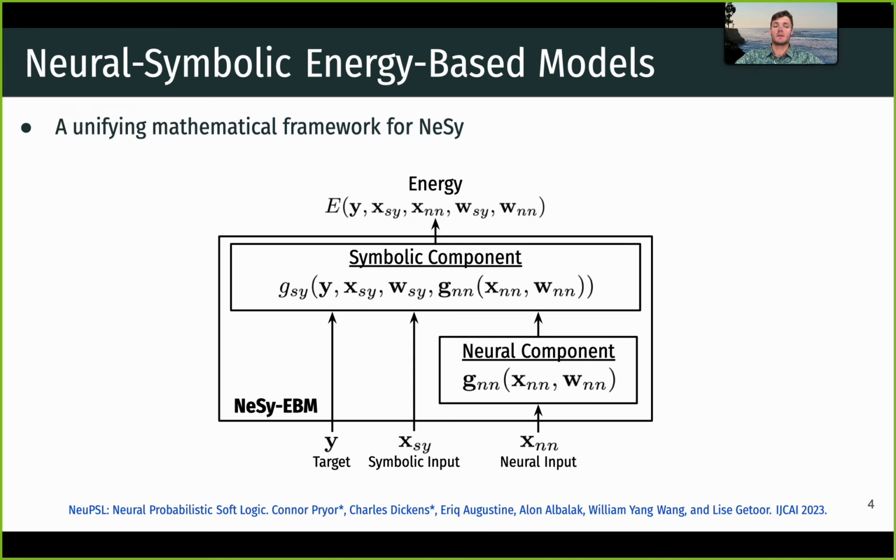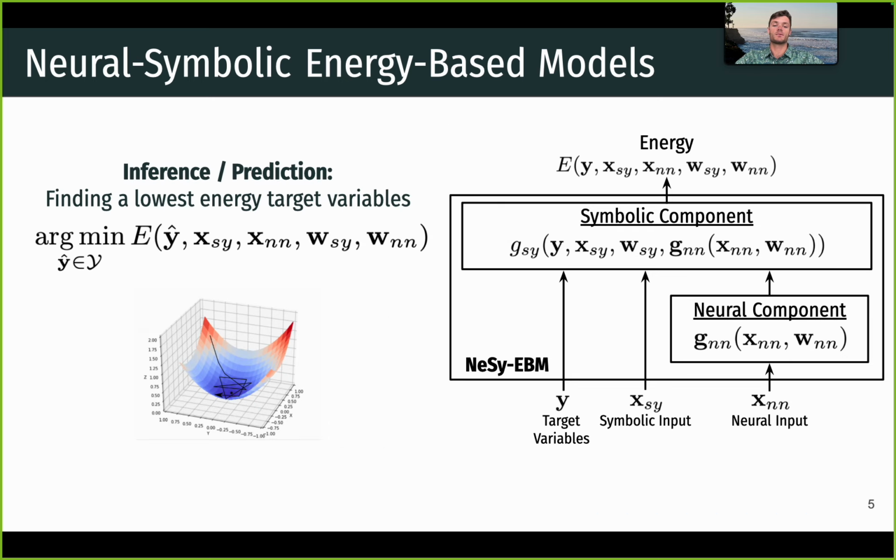And simply put, NeSy EBMs are compositions of neural and symbolic components that define an energy function to quantify the compatibility of variables. Predictions from a NeSy EBM are variables with the highest compatibility or lowest energy. And these predictions are obtained through an optimization process that minimizes the energy function. And this inference process in a NeSy EBM is where reasoning happens. This is where we can point to and say where constraints are being enforced and our system is being controlled.